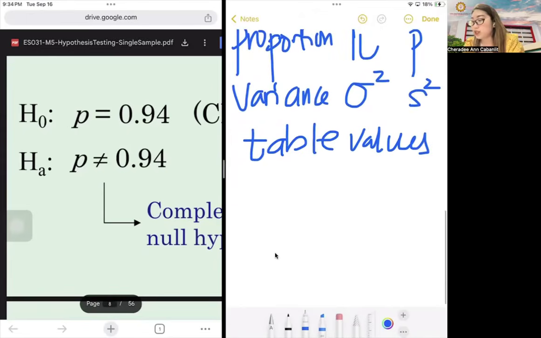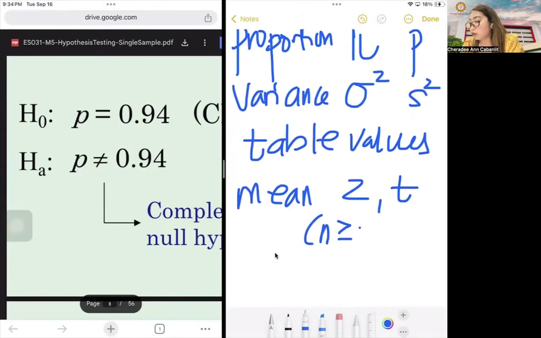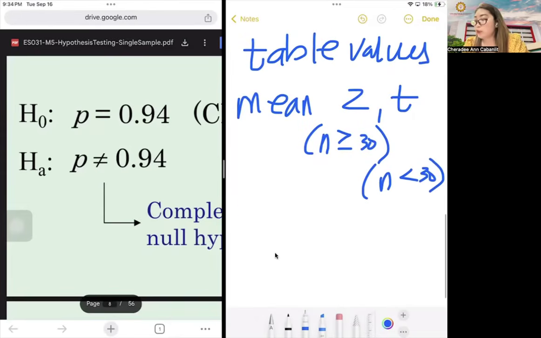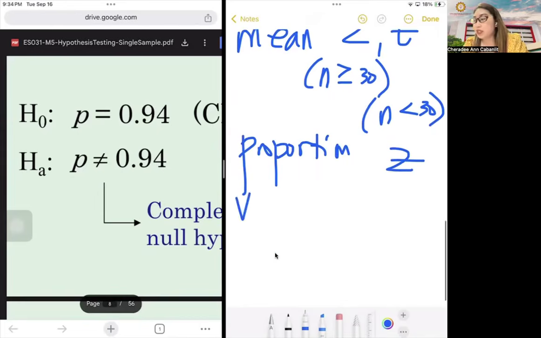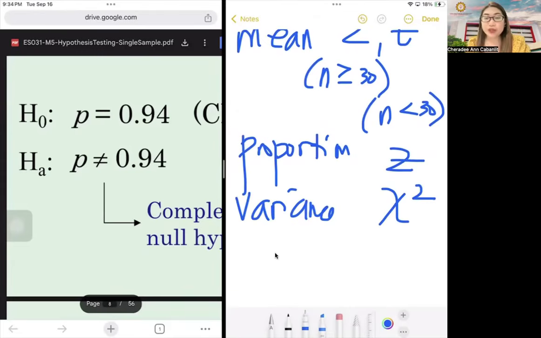For the table values, if it's mean, we use Z or T, where Z is if N is greater than or equal to 30, and T if N is less than 30. If it's proportion, it's always Z, regardless of the value of N. And if it is variance, we will compute the chi-square value.